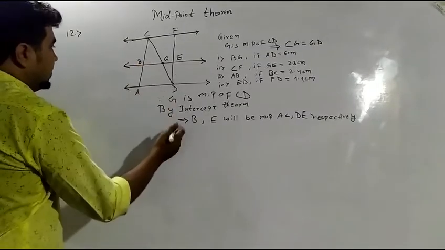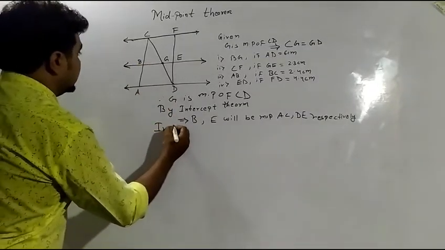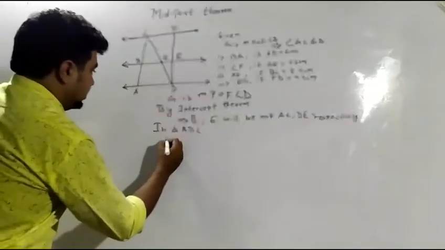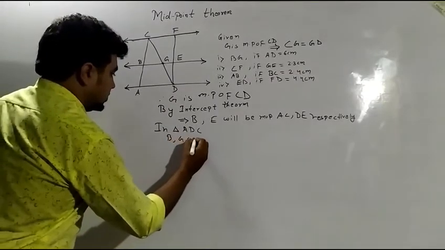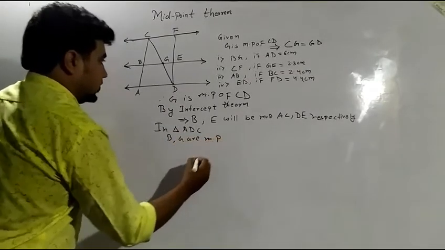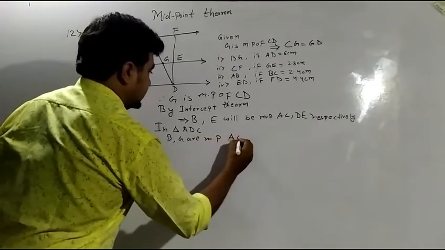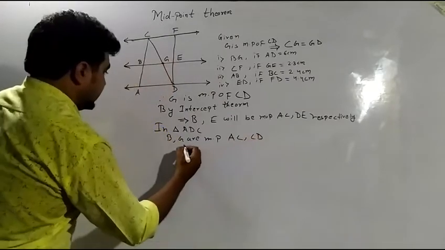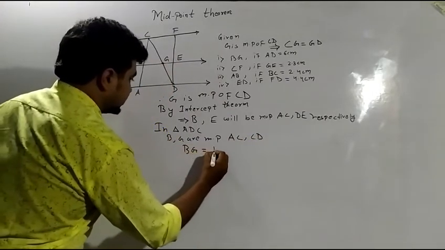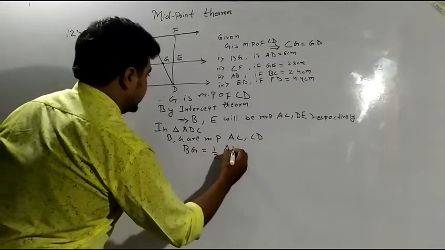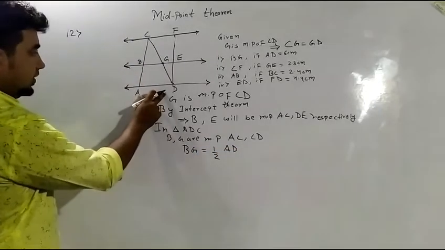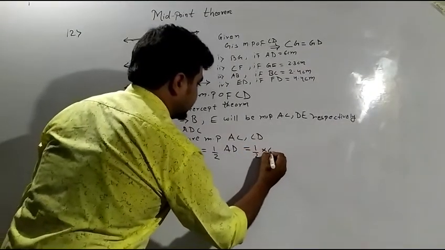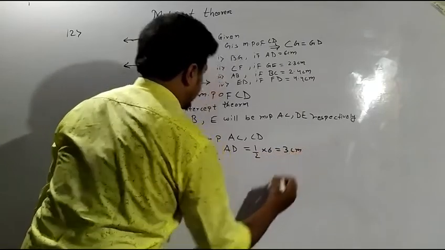Now if I take triangle ADC, in triangle ADC, B and G are midpoints of AC and CD. That implies BG will be half of AD in this triangle. I will be getting 1 by 2 into 6, which comes out to be 3 centimeter.